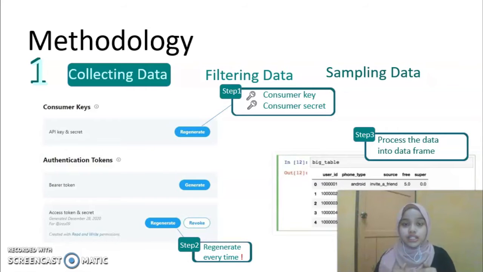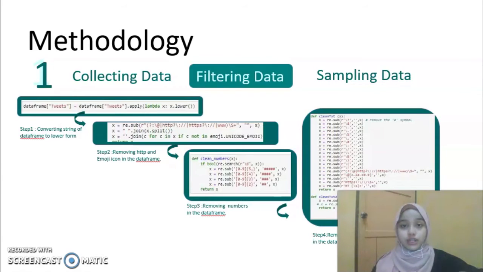Then we go to step 3, where we process the data from Twitter into a data frame. So here the data accessed from Twitter is all stored in a data frame. Next, after we collect the data, we need to filter it because the data in Twitter has noisy data. Noisy data means that it has grammatical errors, numbers, punctuation, and many more.